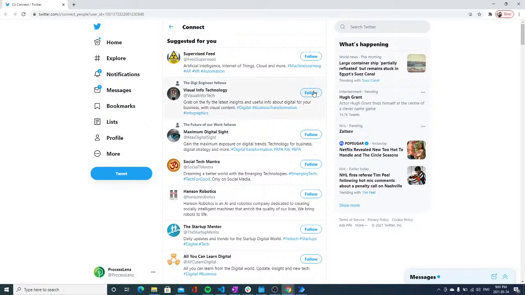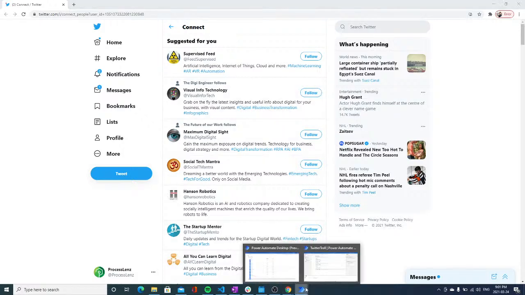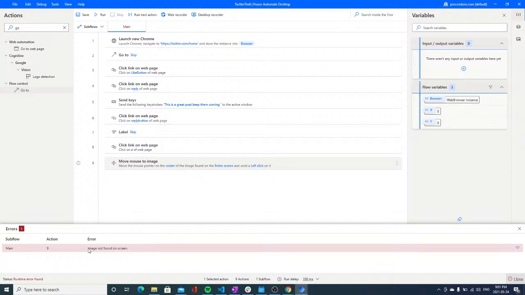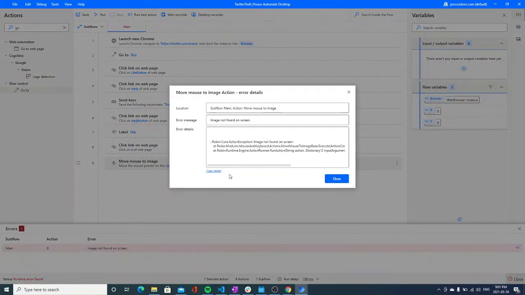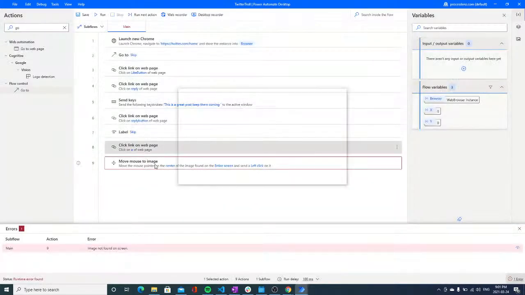If it's going to match the image, it has not matched the image once again. Now we will have to debug this really, because this is kind of annoying.